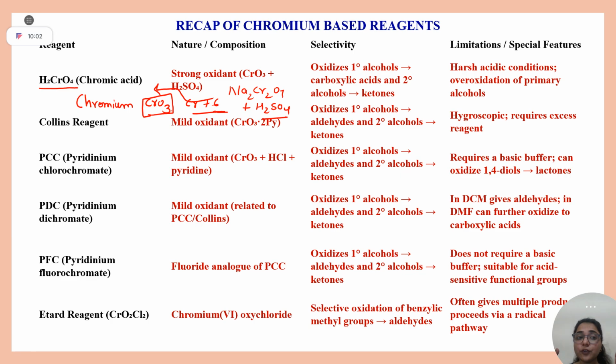So what you have to remember from here: whenever on the arrow CrO3 plus H2SO4, which is nothing but your Jones reagent, or chromic acid, or Na2Cr2O7 plus H2SO4 is written, you have to change 1 degree alcohol to acid directly. If you want acid from alcohol, what reagent should you use? Chromic acid. Clear or not?